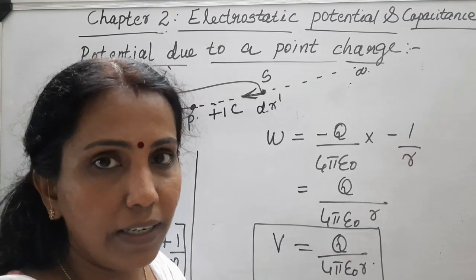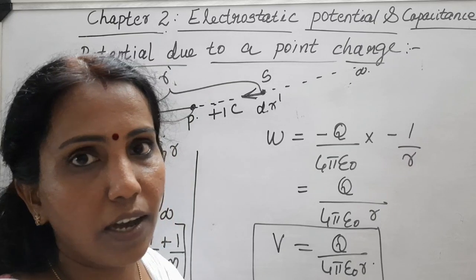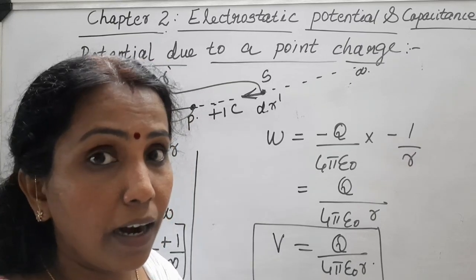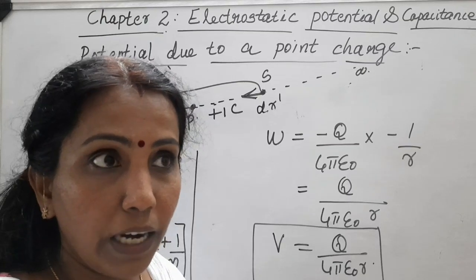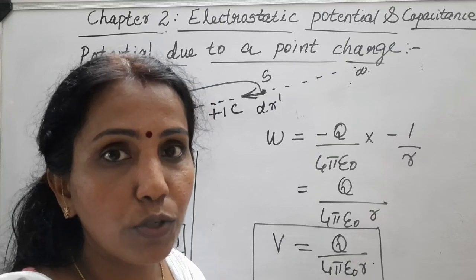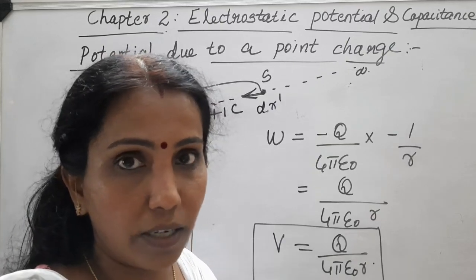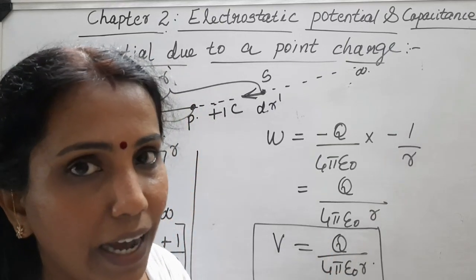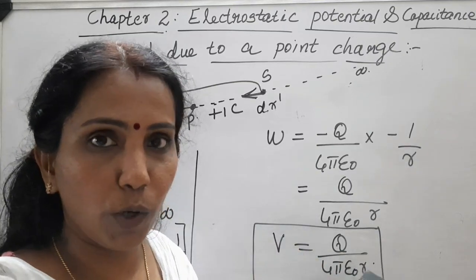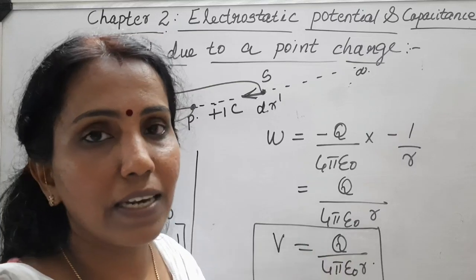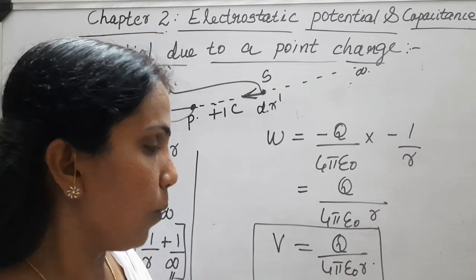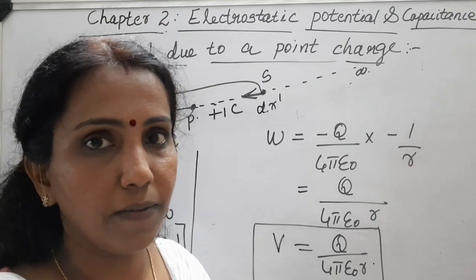So depending on whether it is a positive or negative charge, the potential also will be positive or negative. Take care, unlike field and force, where the negative and positive sign stands for direction, here it doesn't show any direction. Positive means positive potential, and negative means negative potential. That is the expression for potential due to a point charge.